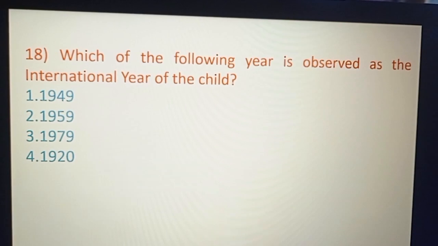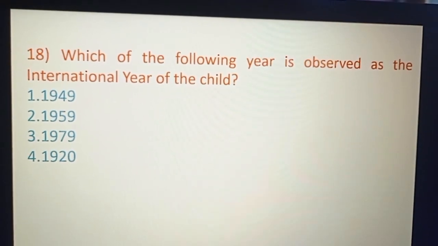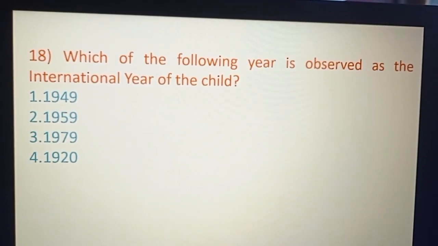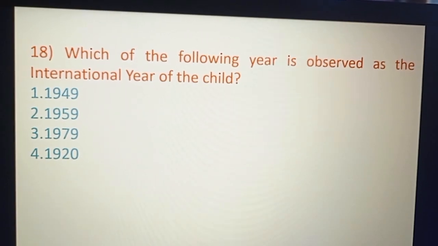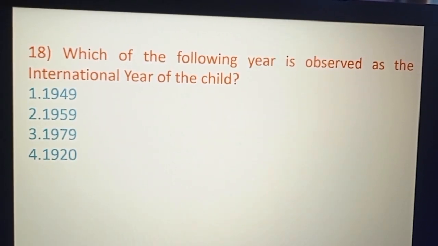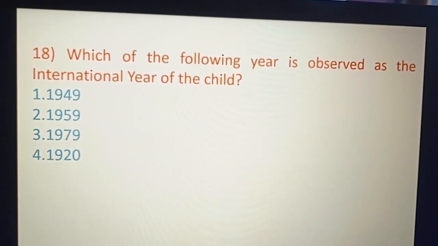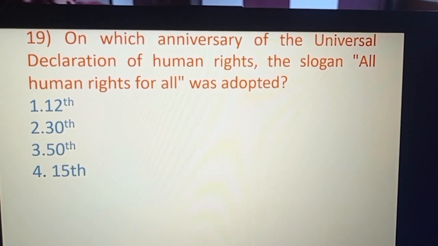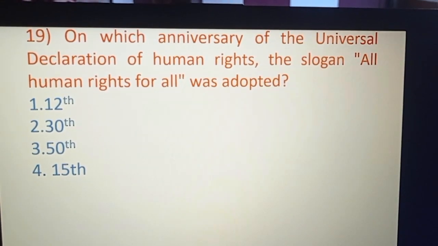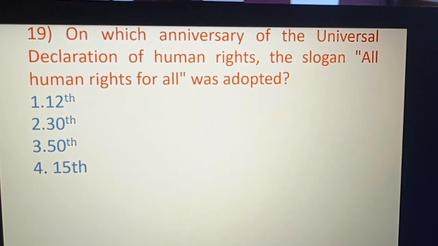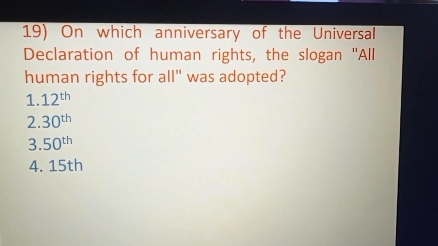Question number 19. Which of the following years is observed as the International Year of the Child? Option A. 1949. Option B. 1959. Option C. 1979. Option D. 1920. And the right option is option number C. 1979.